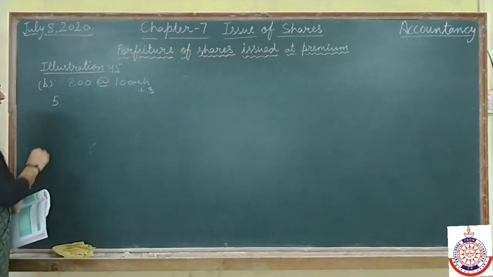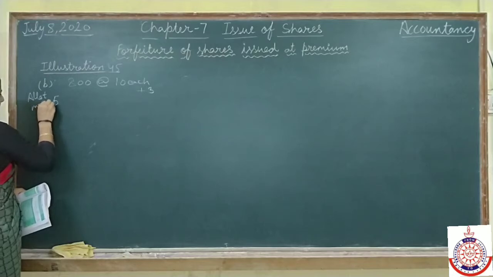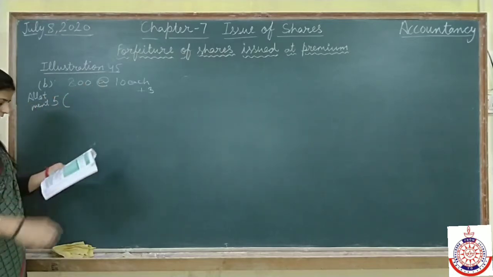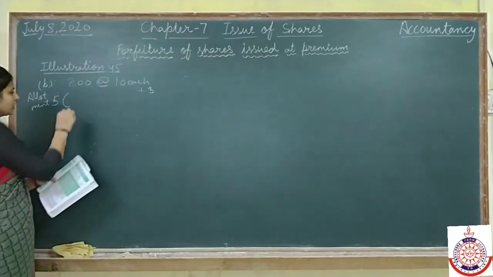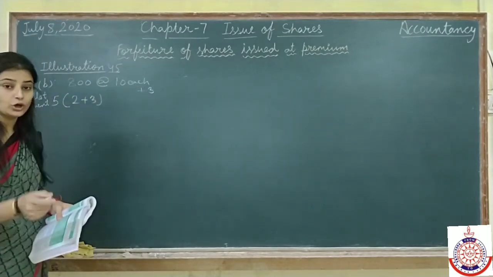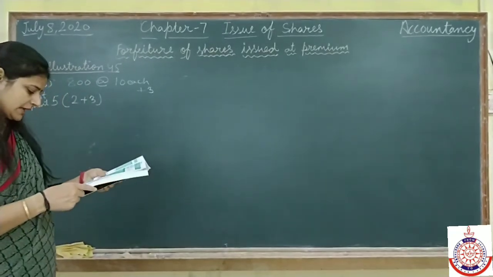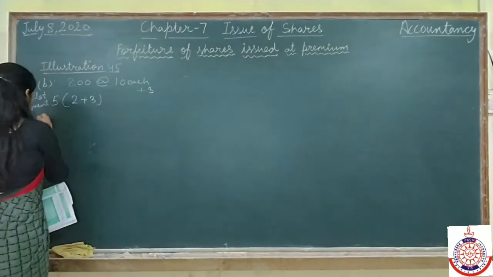Now, in allotment money also the person is not paying. Allotment is 5 rupees including this premium. It means 2 rupees is for allotment and 3 rupees is for premium. Non-payment of allotment along with the premium, and the first call